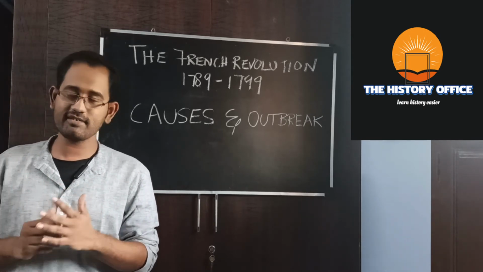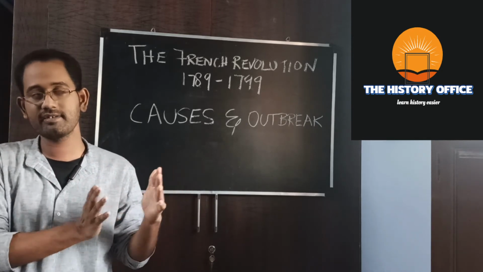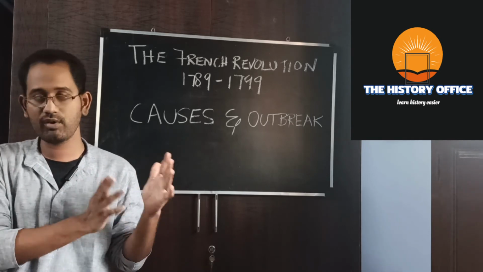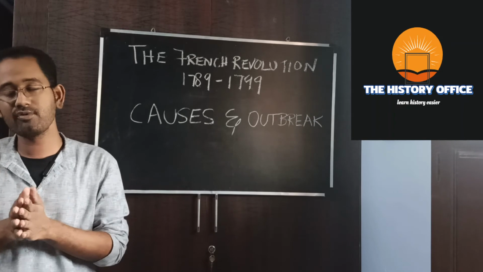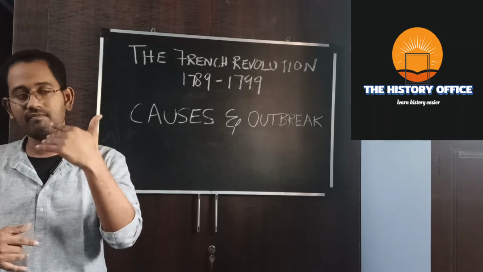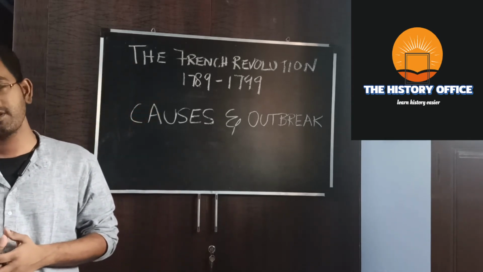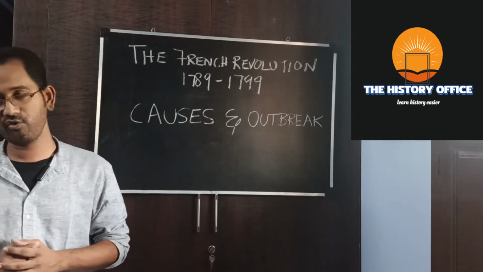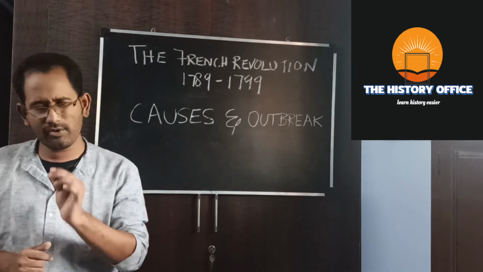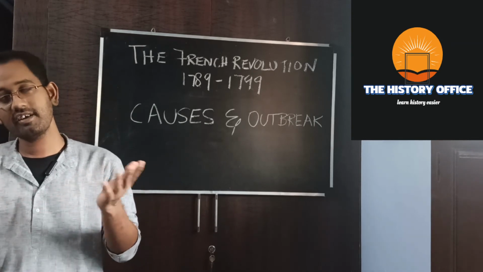Now let us discuss how the revolution actually broke out. As things were going on like this, after the Tennis Court Oath in July 1789, people realized that troops were converging in Paris. That is, the king decided to wage a strong autocratic rule against the common people. So the revolutionaries decided to storm the Bastille Fort on 14th July 1789. Only 7 prisoners were released from the Bastille Fort and all the ammunition was taken away.